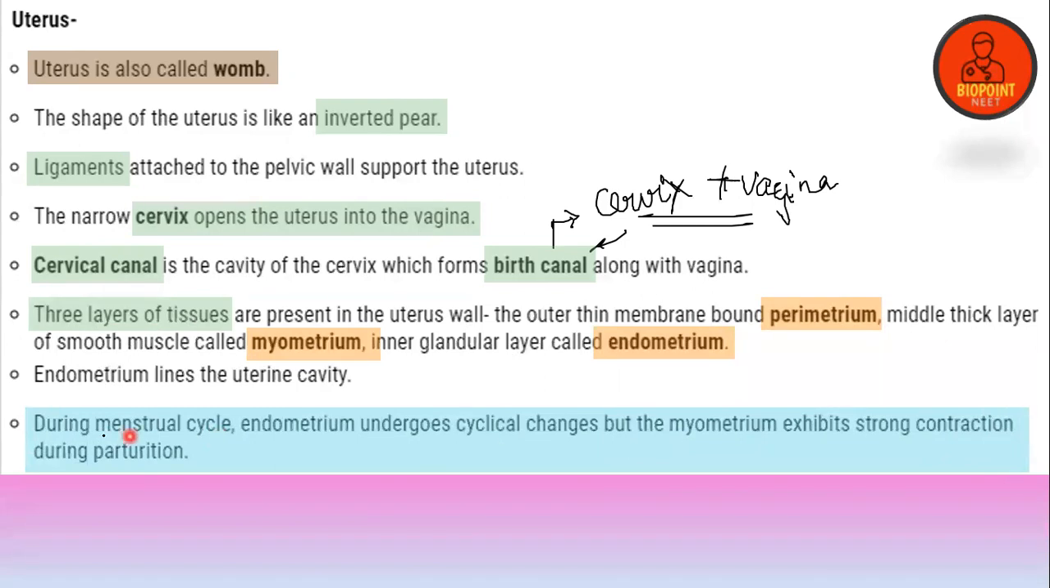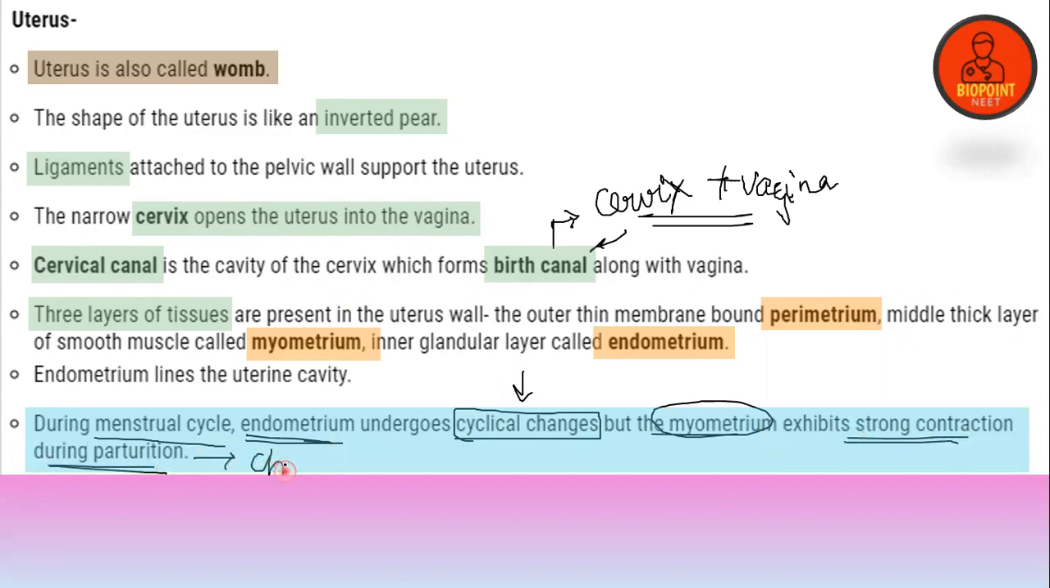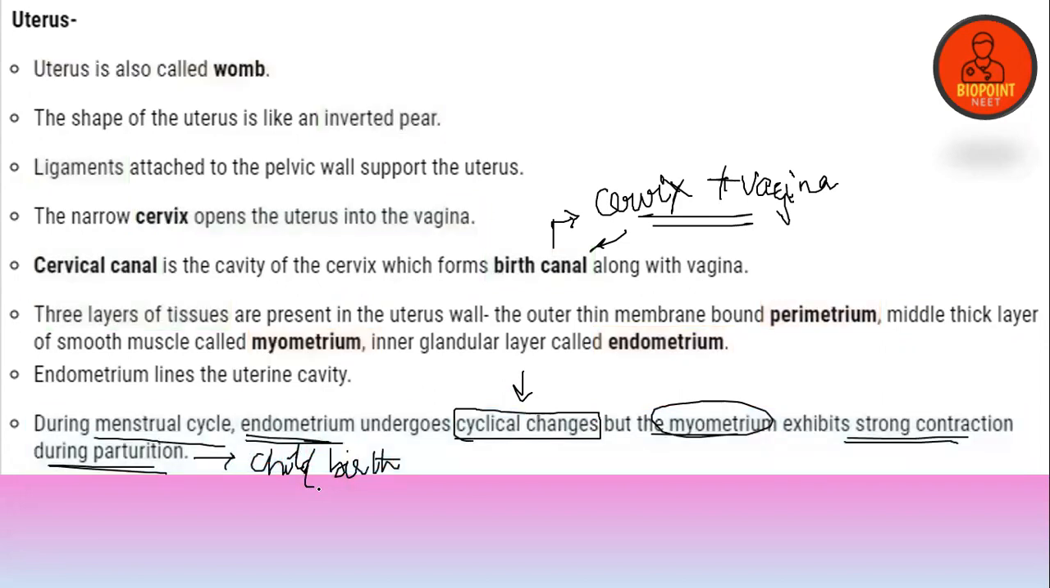During the time of the menstrual cycle, the endometrium undergoes cyclical changes. But the myometrium exhibits strong contraction during parturition, that is childbirth. Clear everyone? So that's all we have to study in this particular slide.